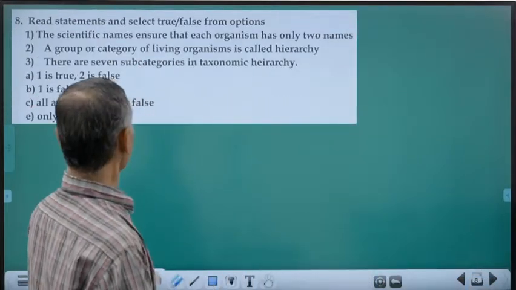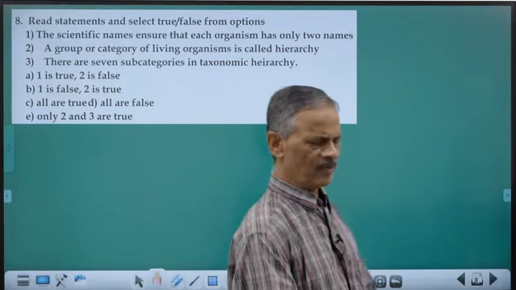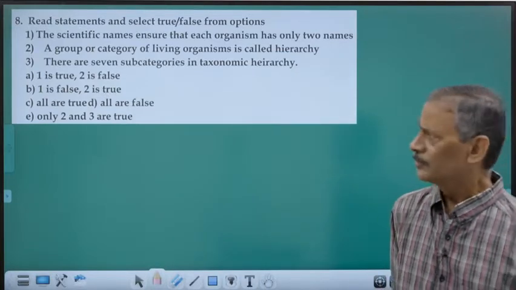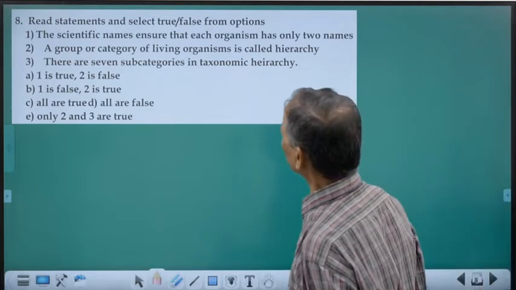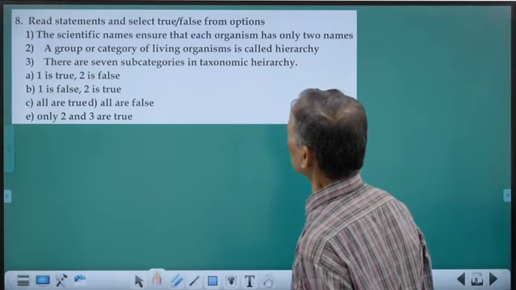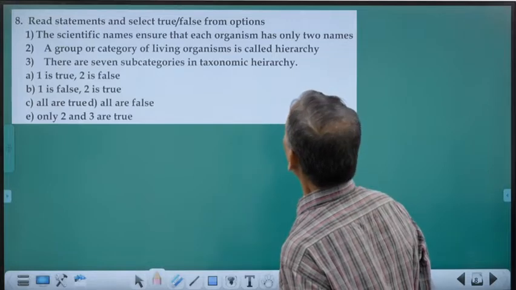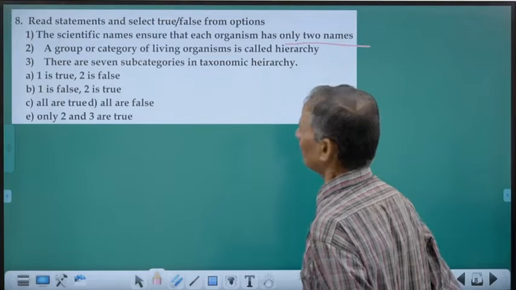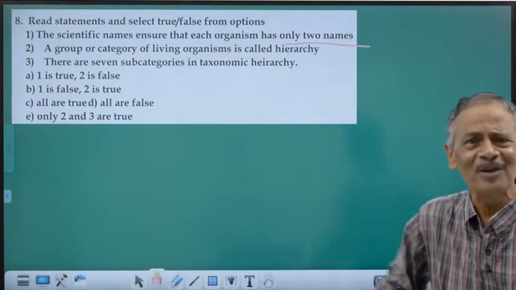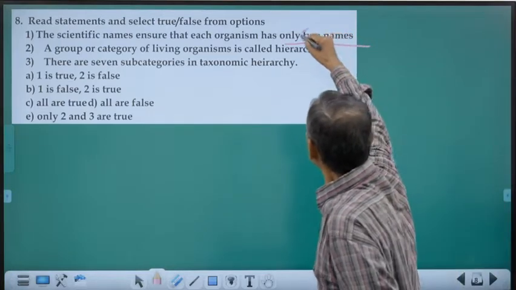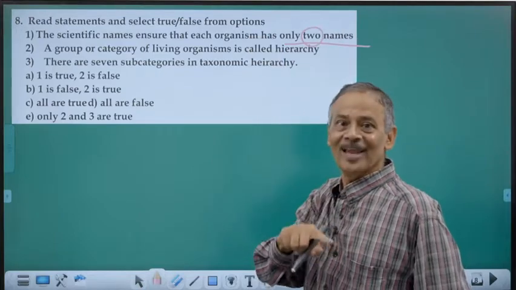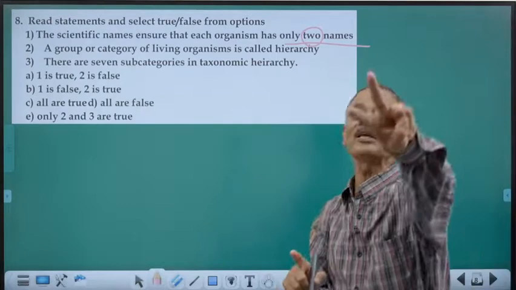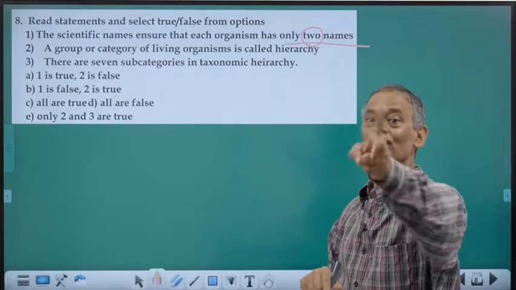Now, read the statements. Again, we are having multiple statement questions. We are having 3 statements here. The scientific names ensure that each organism has only 2 names. Each organism is having only 1 name. That's what I just told you. Only 1 name. An organism is known by only 1 name which is having 2 words. Don't get confused with it.